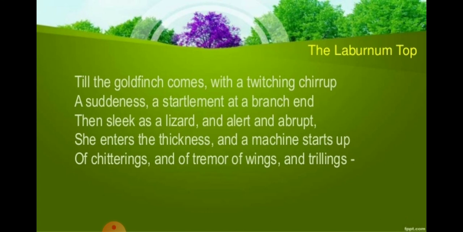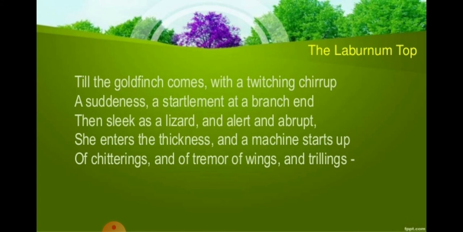That starts up of chitterings. Chitterings, what are chitterings? It's again the bird's voice, right? And a tremor. Tremor of wings. Tremor means shaking, right? As soon as the goldfinch comes over here, the goldfinch shakes her wings, right?